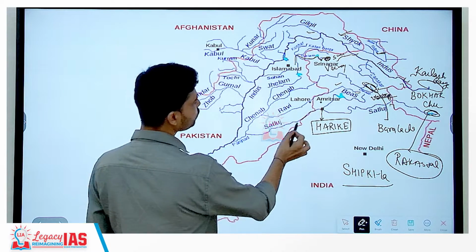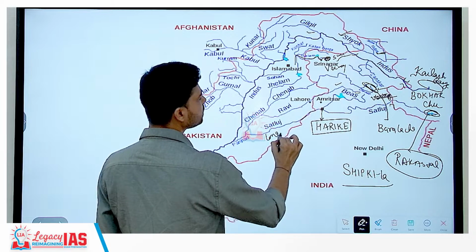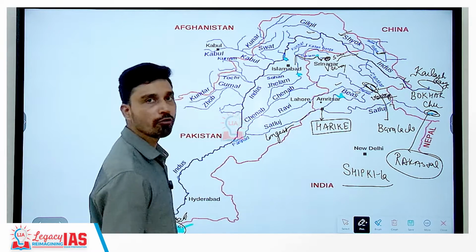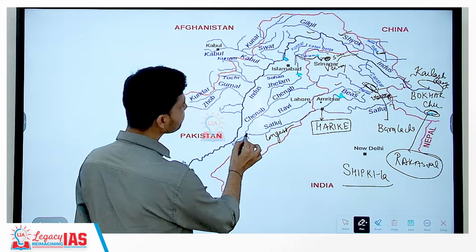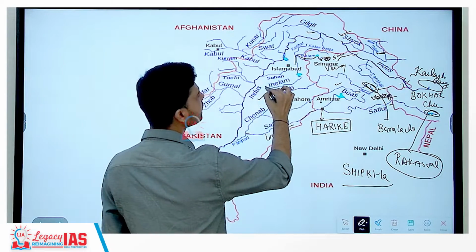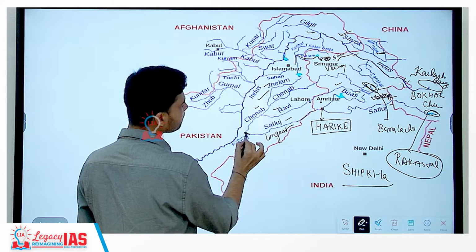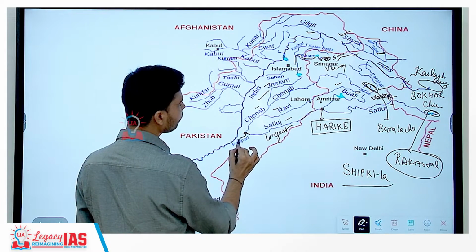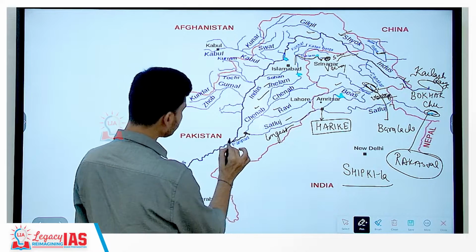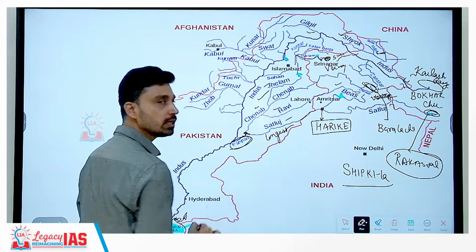And then Satluj is also considered as the longest tributary of Indus. Then it receives water from all the other tributaries such as Jhelum, Chenab, Ravi, Byas, and then after receiving all the water, the final stream of Satluj meets Indus at a place called Panchnad.